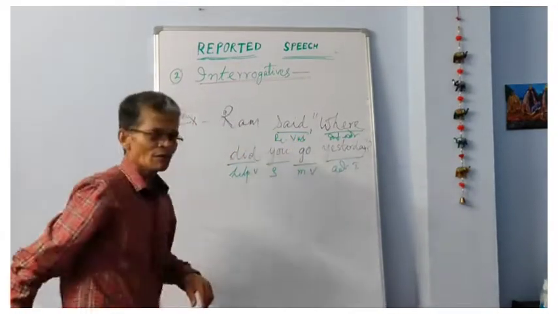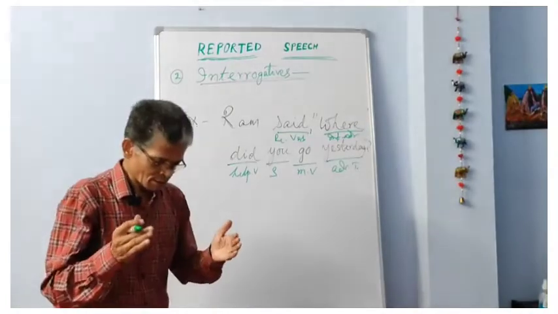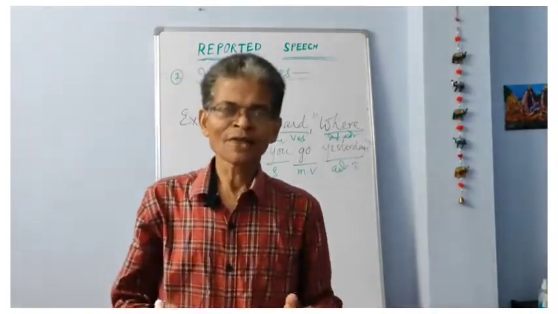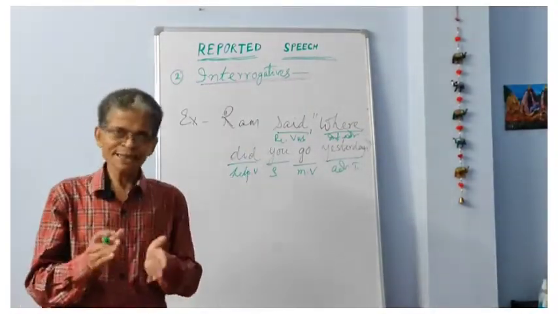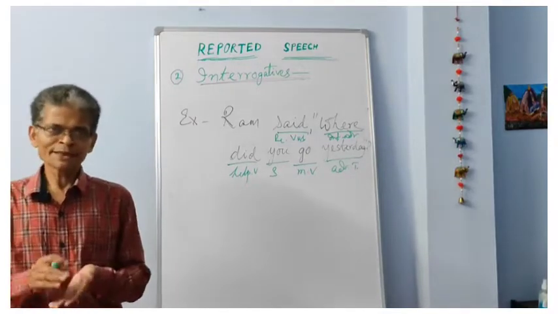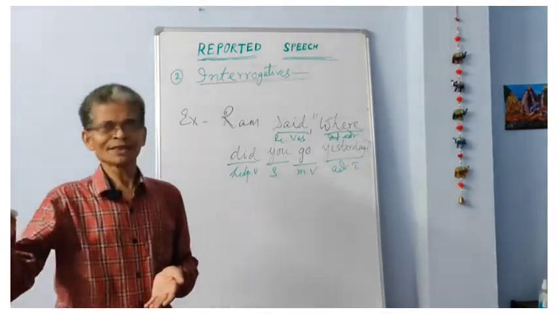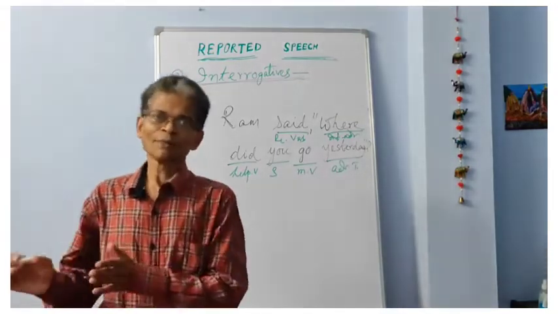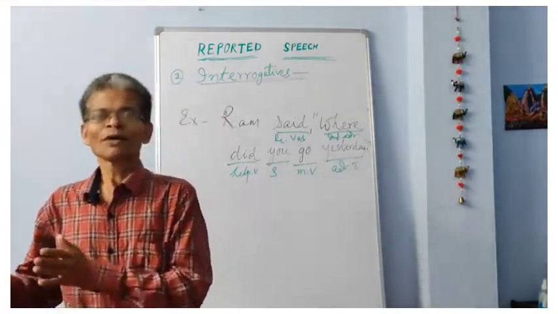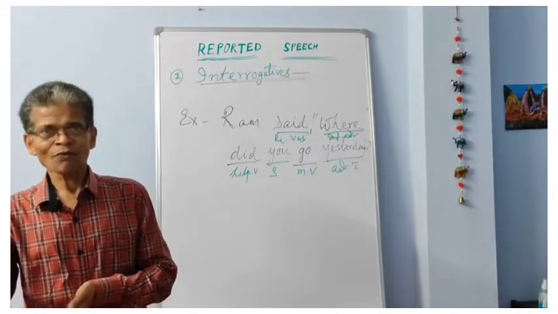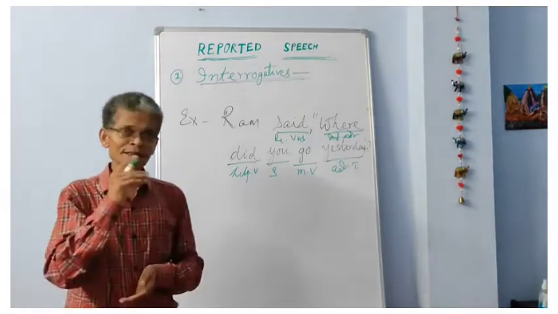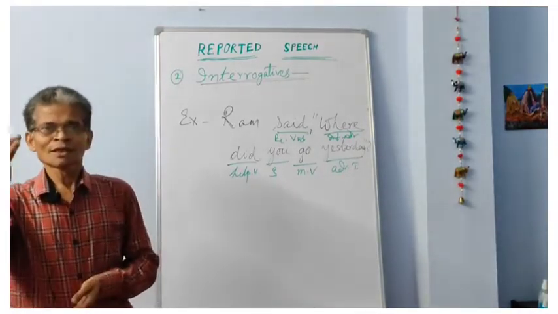Okay. Now again, what is the difference between a question and a statement? In a statement, what happens? The subject is followed by the verb, followed by the object if it is a transitive verb, and after the object we have the different types of adverbs. Now this is the order of words in a statement, but in case of a question, what happens?